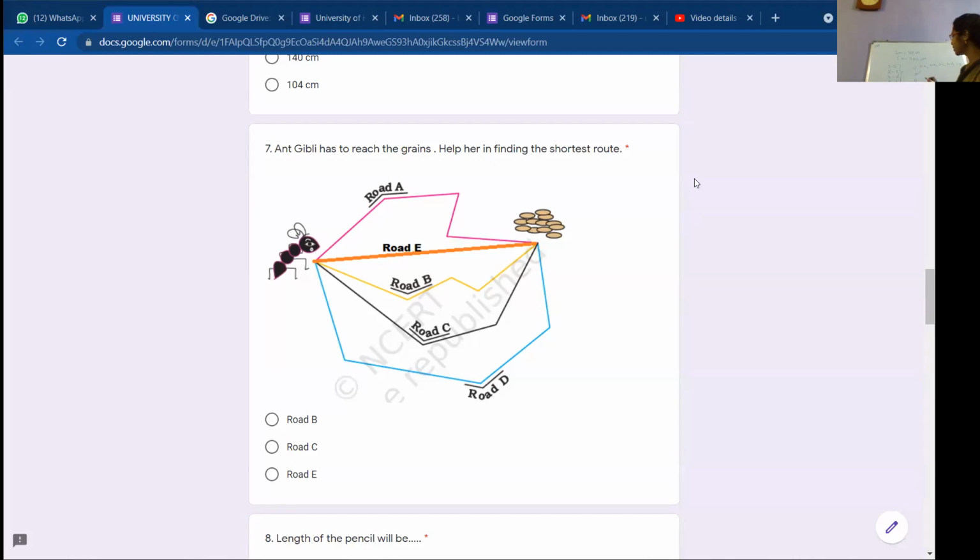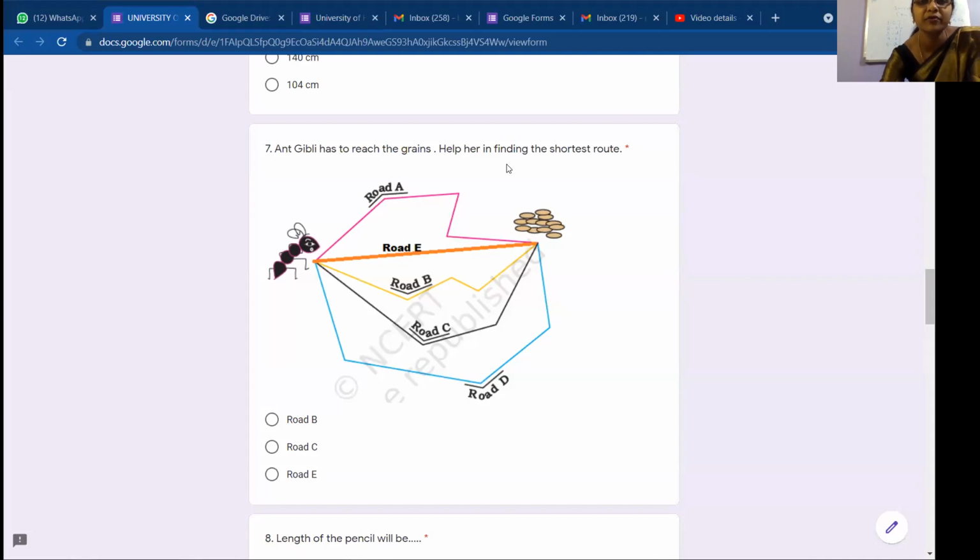And always remember, between any 2 points, suppose this is a place and this is another place, and you want to go from A to B. There are different ways. You can go like this, you can go like this, you can go in another way. There are different ways, but always the shortest route is the straight line from that point to the second point. Always the shortest route is the straight line, right? So as Viksha said, road E is the right answer.